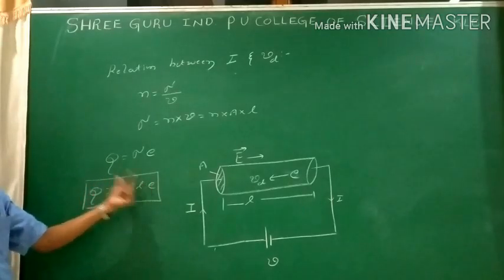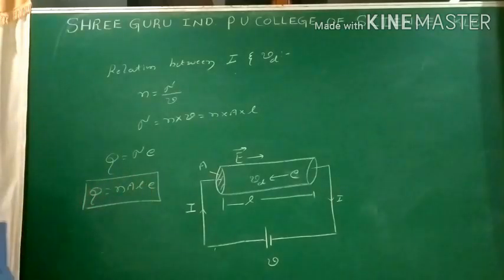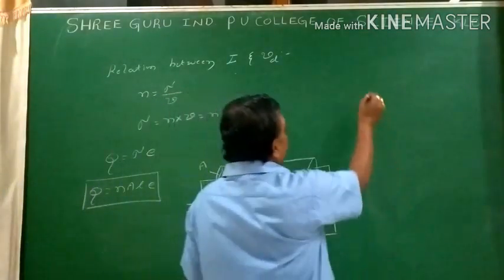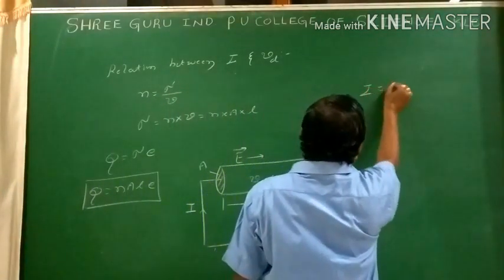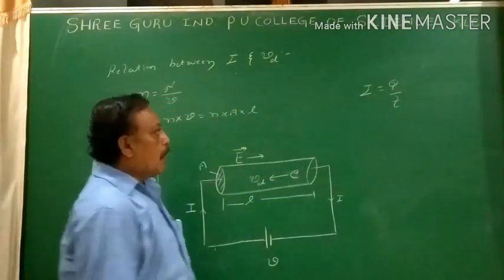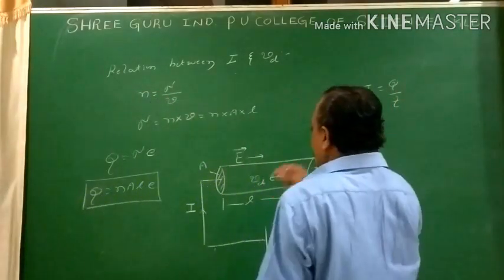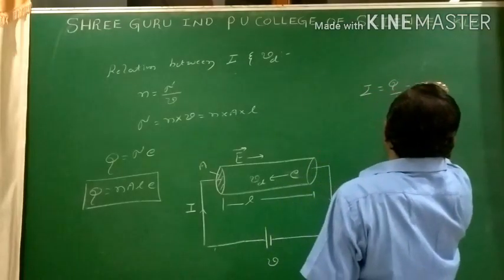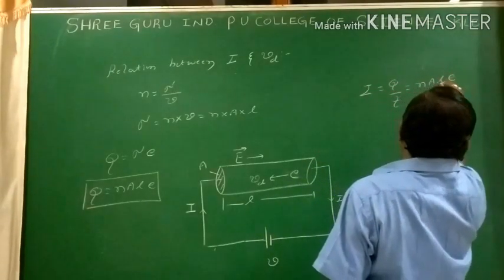Then from the definition of the current, how do we define the current? The current is defined as the rate of flow of charges. The current I equals Q by t. I replace Q by n A L e divided by t.